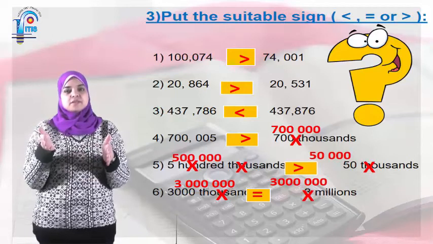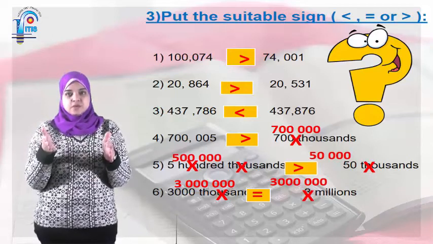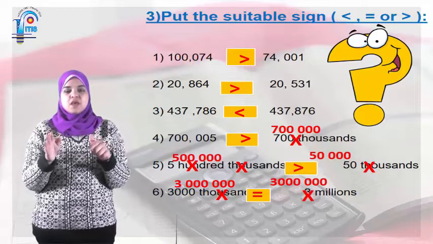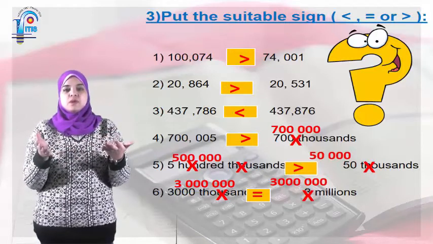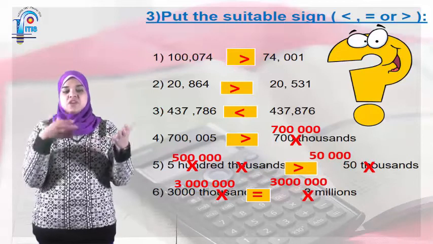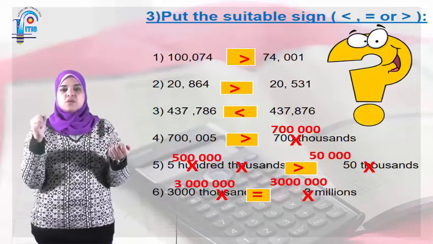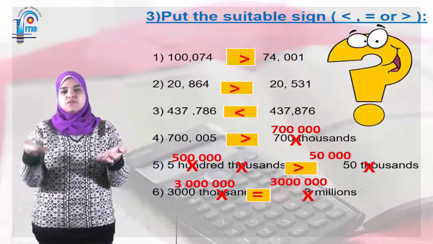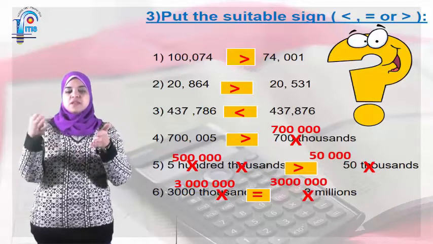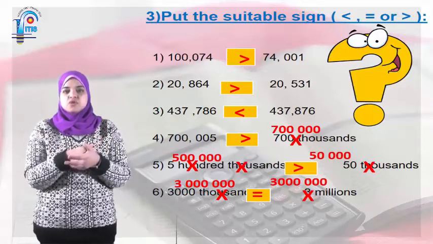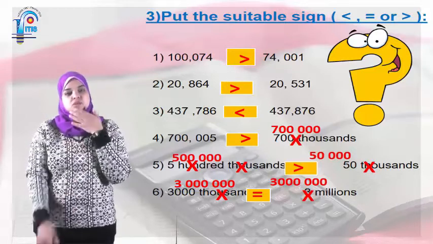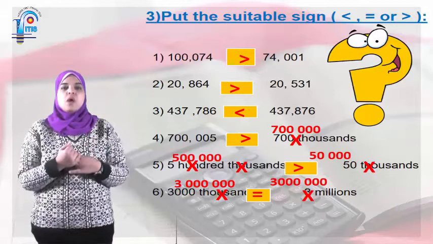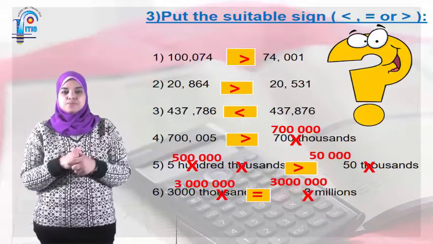Number 3: 437,786 and 437,876. Okay, by counting the digits, I found both of them have 6 digits. So here 437, here 7, and here 8. So which is greater? 437,876 is greater.